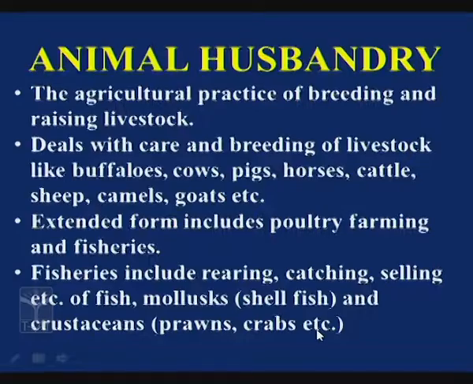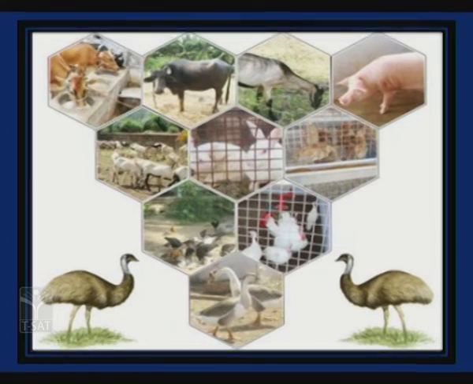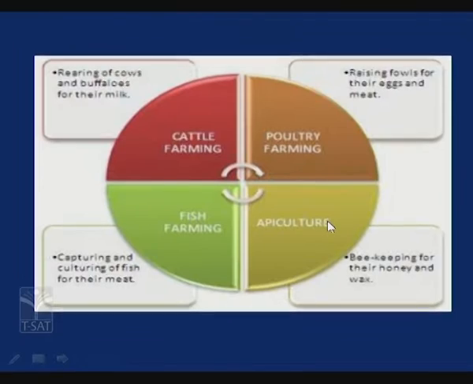Hope you have understood the definition of animal husbandry. It is the most important agricultural practice along with the agricultural field. See children, in this picture you can see rearing of cows. These are buffaloes, and here goats and pigs, poultry, and different types of ducks, birds, and all these are included in animal husbandry. So mainly animal husbandry includes cattle farming, poultry farming, apiculture and fish farming.